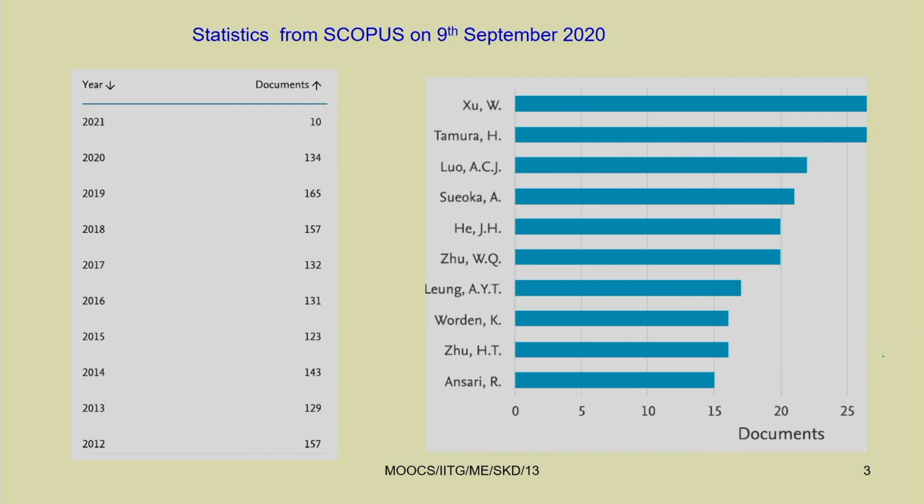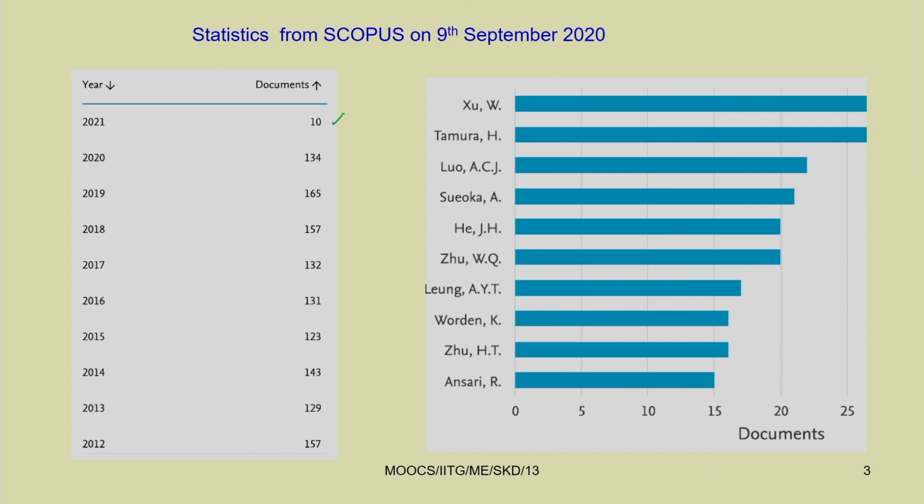In 2010 you can find 10 publications, 2012 around 134 publications, 2019 165 publications, 2018 157. So, more than 100 publications you can find in each year from 2012 to last year itself.